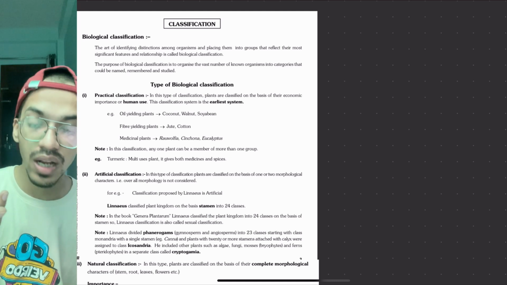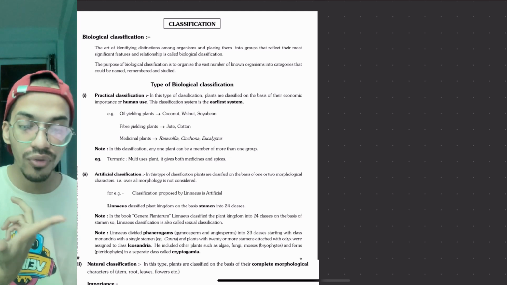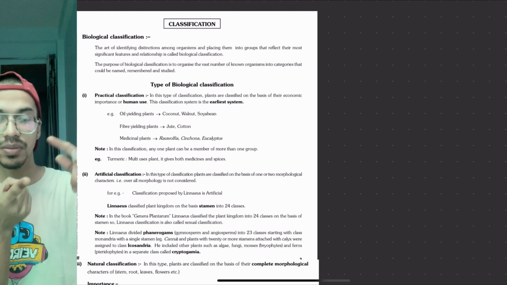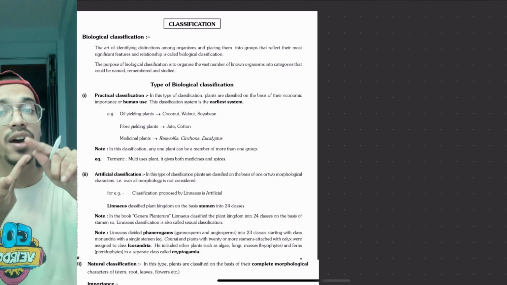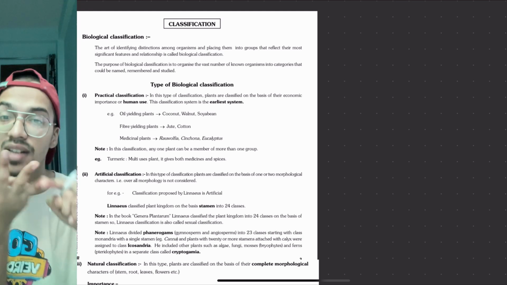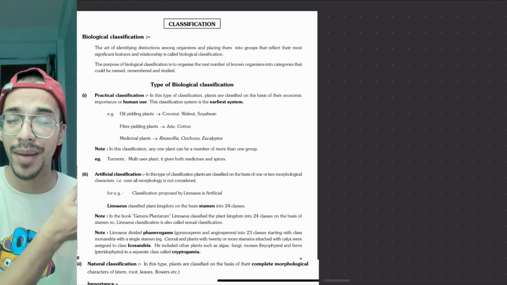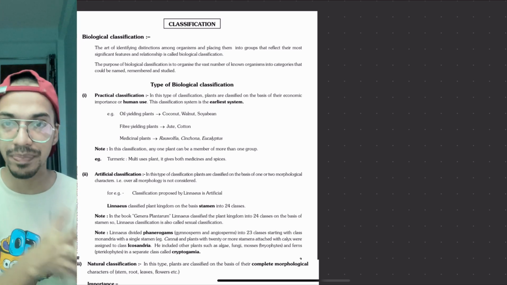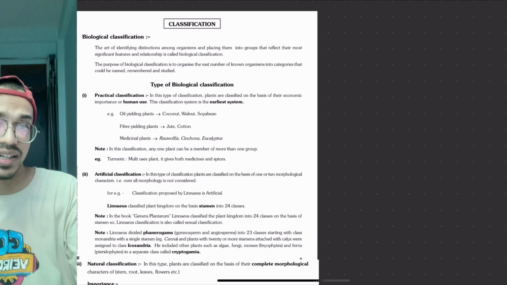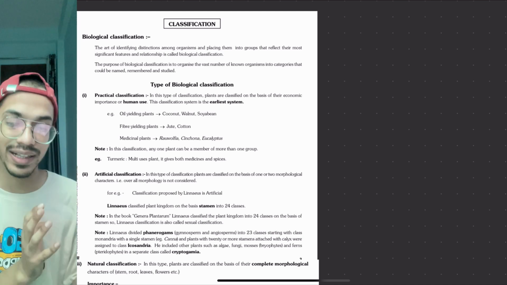If someone asks what the purpose of it is, the purpose is that a person can name the organism, remember it, and study about it. For example, as we move forward into the chapters, we will study how we have classified them and understand them, and now we are studying them.